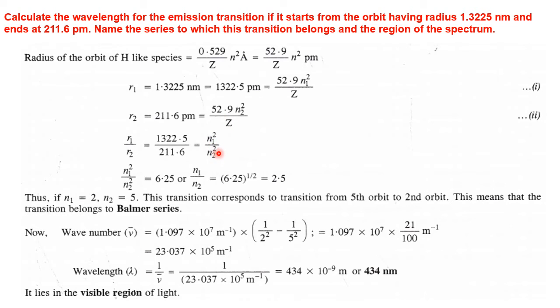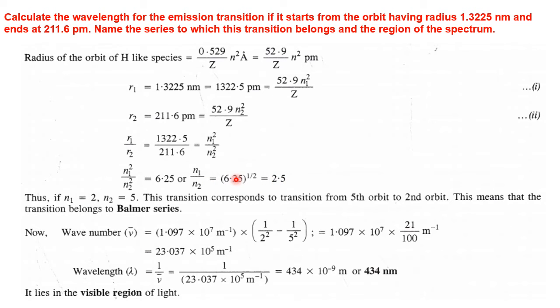That means n1 square n2 square is equal to 1322.5 by 201.6. If you simplify this, we get n1 square upon n2 square equal to 6.25. So n1 by n2 is the square root of 6.25. Square root of 6.25 is 2.5. So the ratio of n1 to n2 is 2.5.